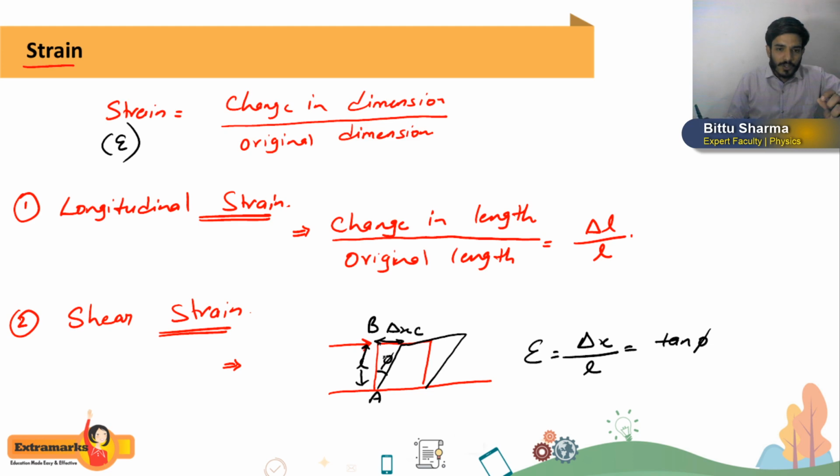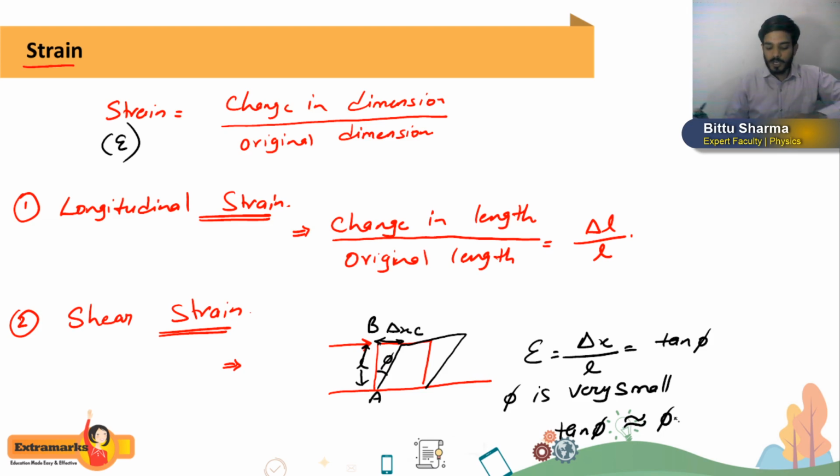And you can understand, students, this value of phi will be very small. Getting? Because if we have a solid object, a solid block, suppose a block of iron, you cannot deform it that much. Getting or not? So if the value of phi is very small, then tan phi will be approximately phi, and this will be your shear strain.